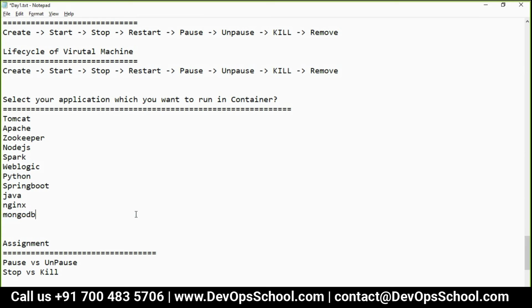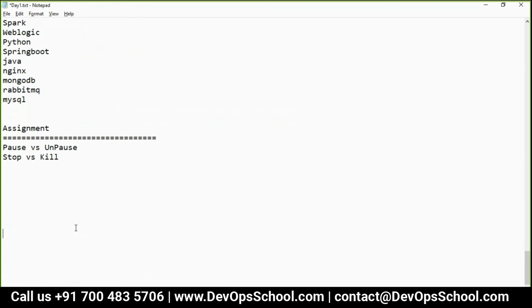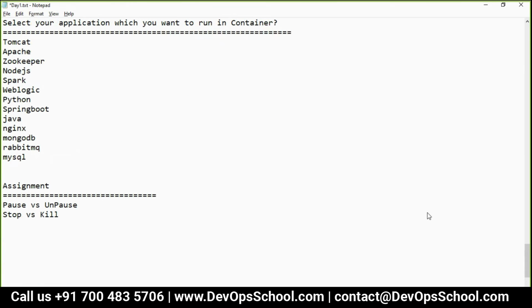I think it is something else which is not covered. Any application? How about an MQ backend? Any MQ like RabbitMQ? RabbitMQ, yeah. Okay. Trisha? Yeah, maybe MySQL. MySQL, yeah. What is that? Sujay?